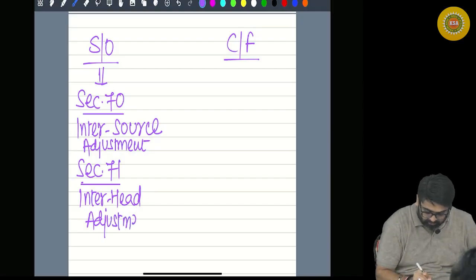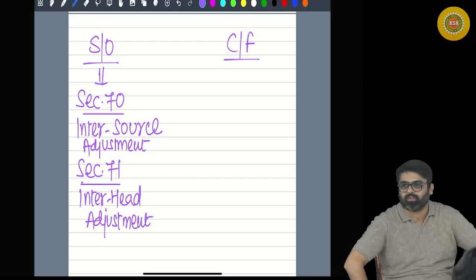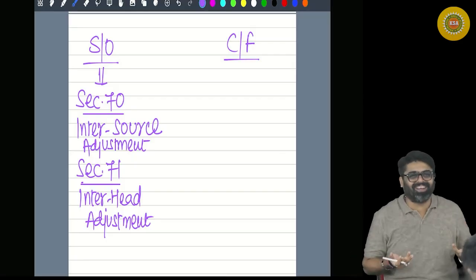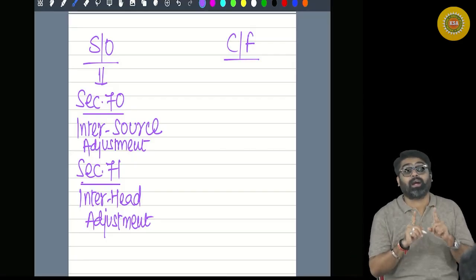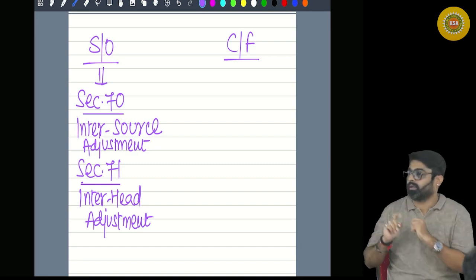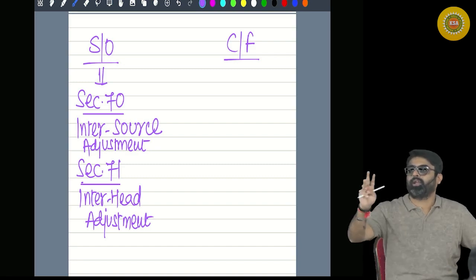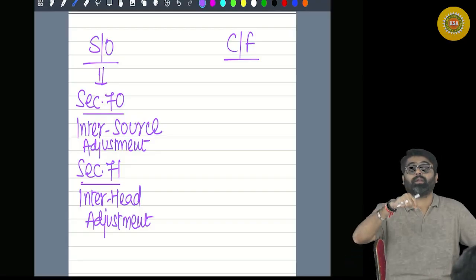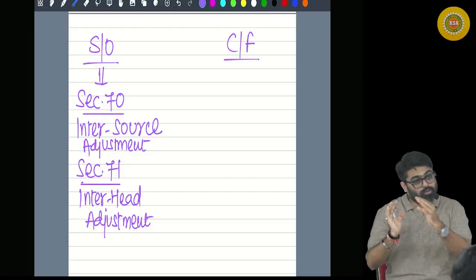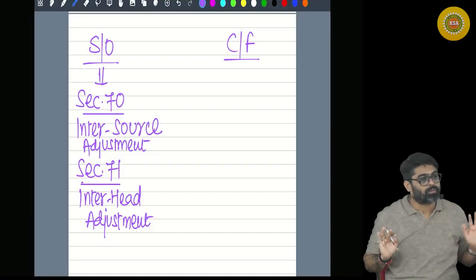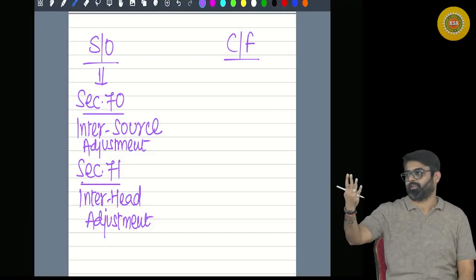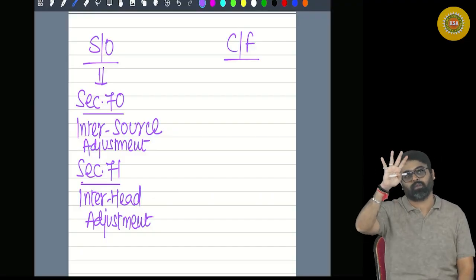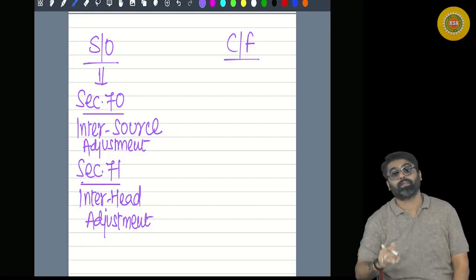Every time I ask you, how many sources of income? You say 5. Then you say, no, multiple. The reason for asking that is hidden here. You have 3 house properties, meaning 3 sources of income under the head house property. All those 3 sources will come under the head house property. You have 4 businesses, 4 sources of income which will go to the PGBP head.